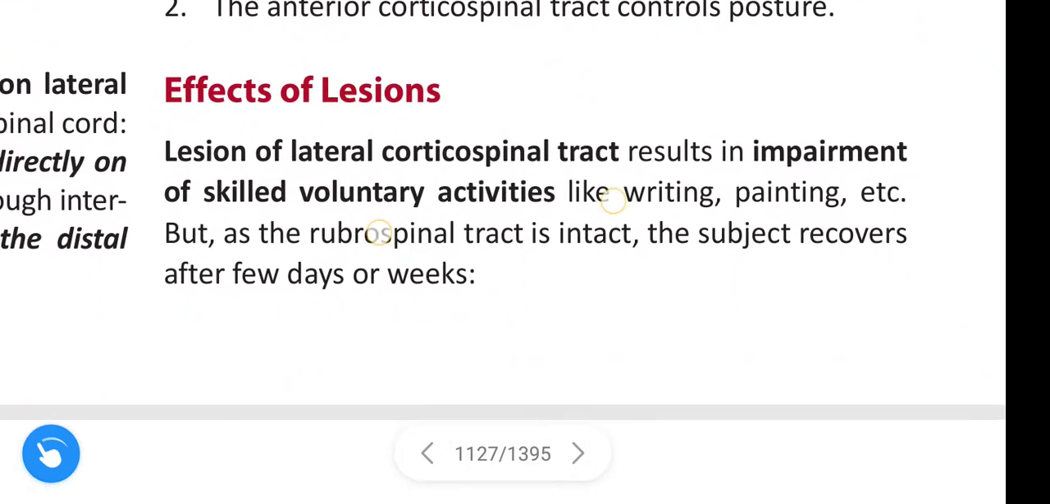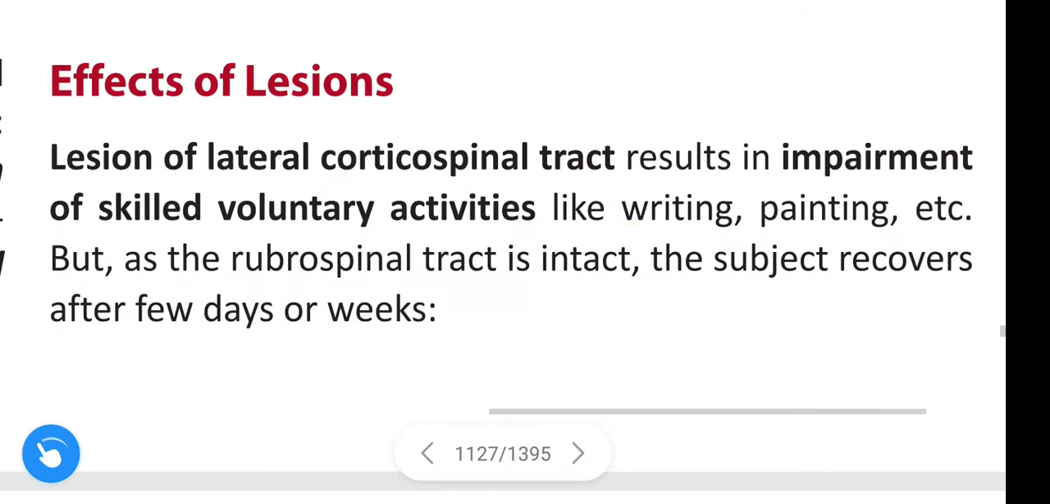Next, coming to the effects of lesion. Lesion of the lateral corticospinal tract results in impairment of skilled voluntary activities like writing, painting, etc. But as the rubrospinal tract is intact, the subject recovers after a few days or weeks.